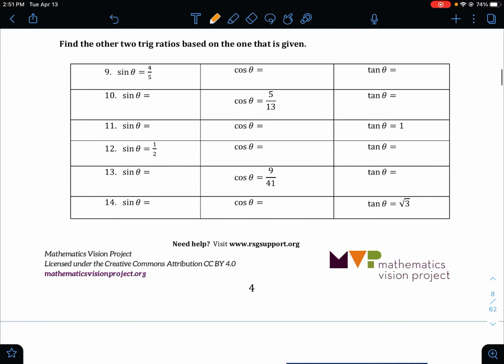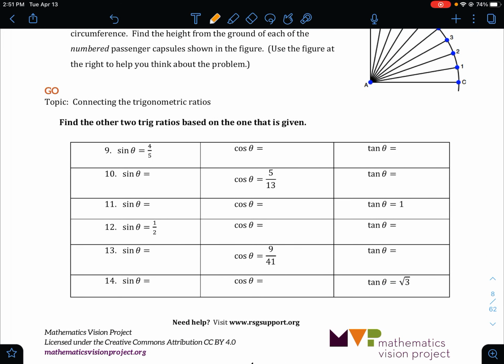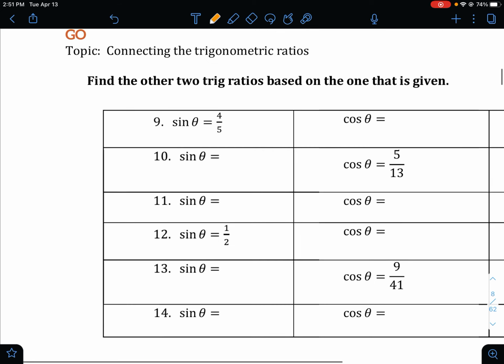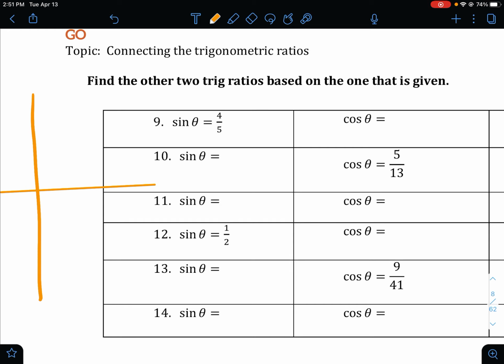Let's go ahead. I wanted to go over one of these because I have a feeling a lot of you guys are going to look at this and be a little bit confused. So it says find the other two trig ratios based on the one that is given. What you have to do here is, we know that sine is our opposite over our hypotenuse, right? So we can draw in a triangle. This will be our theta, and our opposite is 4, and our hypotenuse is 5.